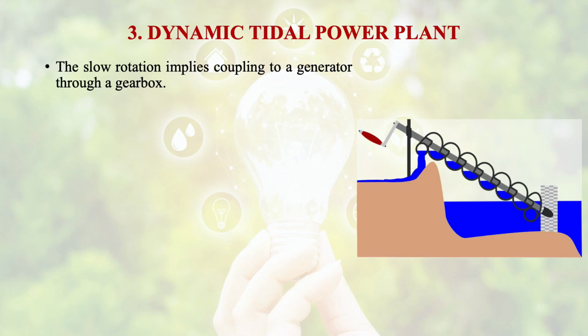The concept is similar to this Archimedes screw. The slow rotation implies coupling to a generator through a gearbox to increase the speed, to increase the RPM.